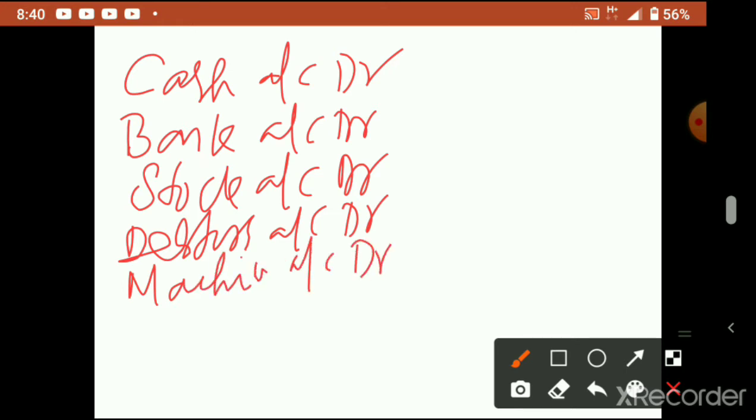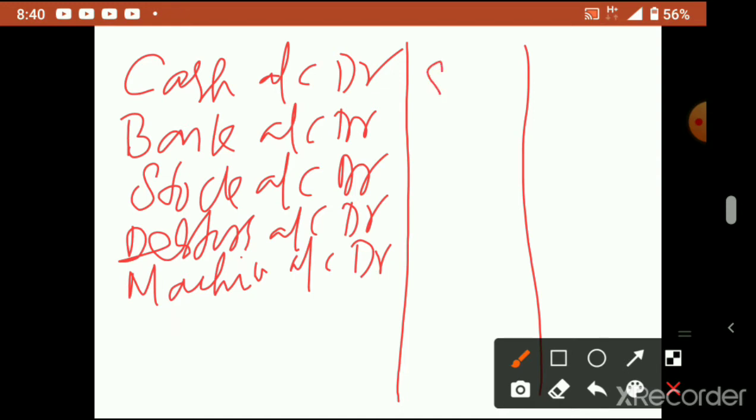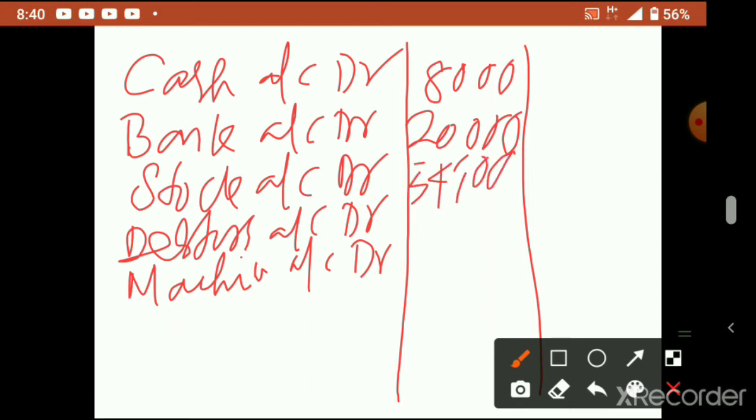Now the amounts you have to put. Cash account is 8,000, bank account 20,000, stock 54,000, debtors 47,000, then machinery 60,000. So all these items are debited.